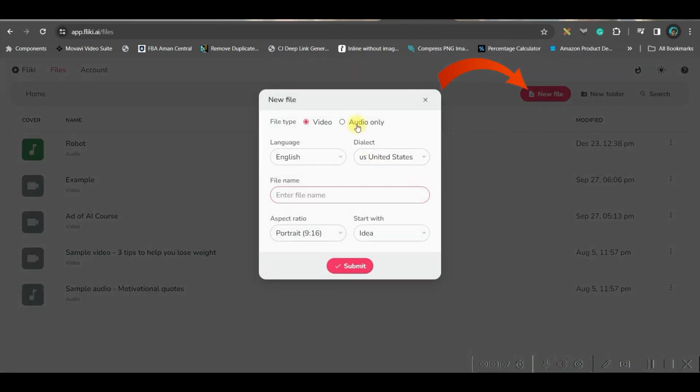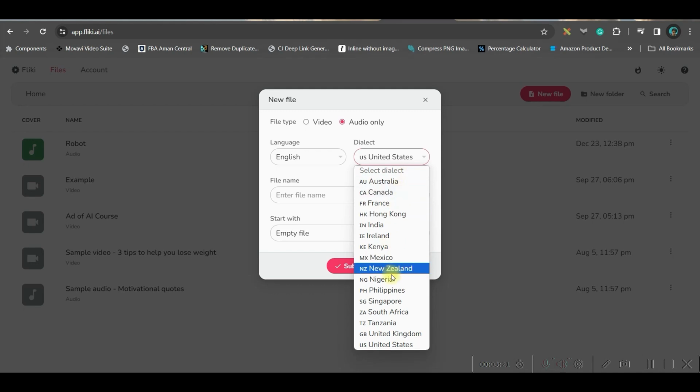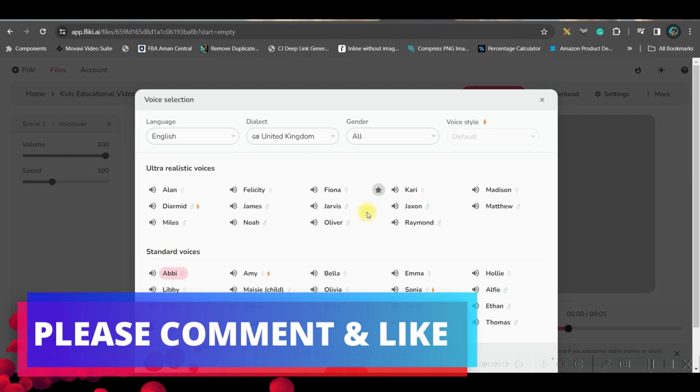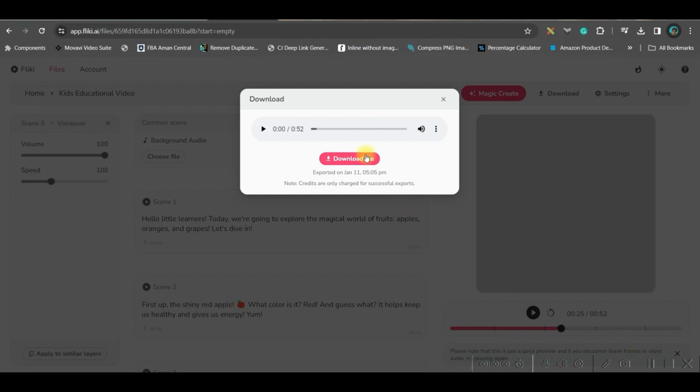Now go to new file and select audio only. Give a file name. Go to this empty file option. You can also specify the language and the accent which you are looking for and submit. Select the voiceover artist, and from here you can just play and listen to the voice. If you like it, you can just select it. Now meanwhile, see, our audio file is ready, so I'll simply go ahead and download the file.